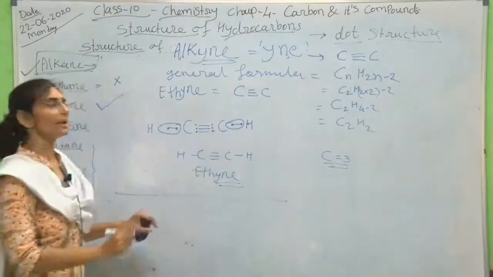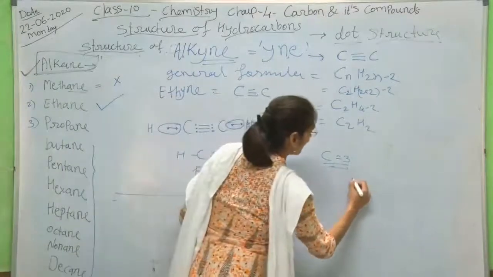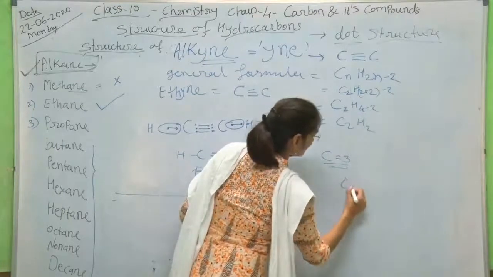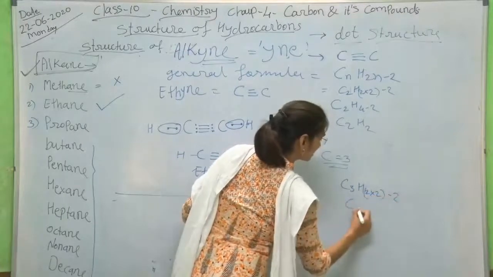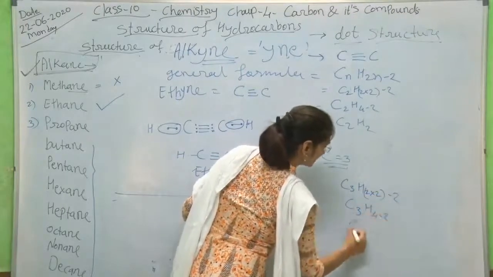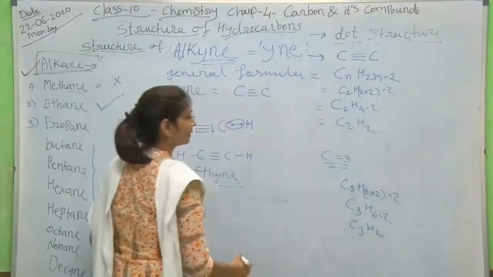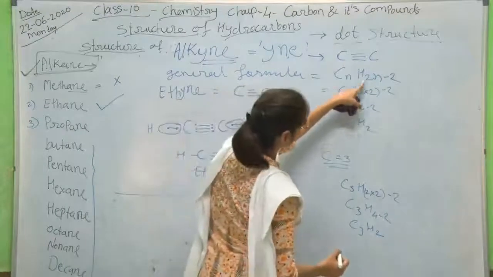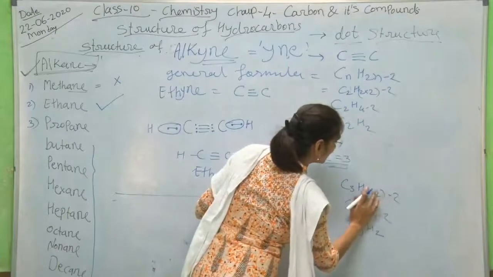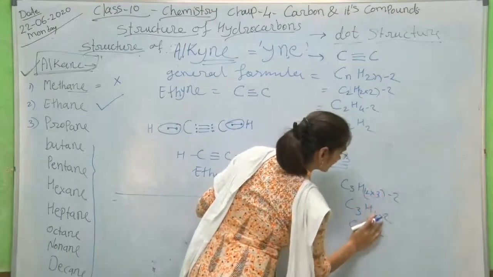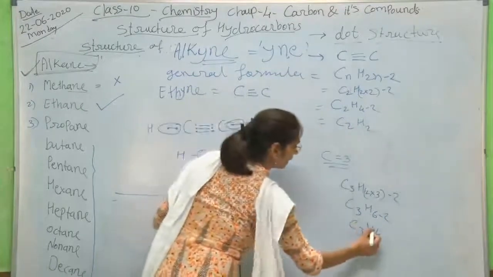After the triple bond, whatever valencies remain with the carbon atoms, we use them. Here for C3, how many will there be? CnH twice n minus 2. So, C3, with n equal to 3, 6 minus 2, that is 4. Okay. So, the number of hydrogen atoms will be 4 here for propyne.